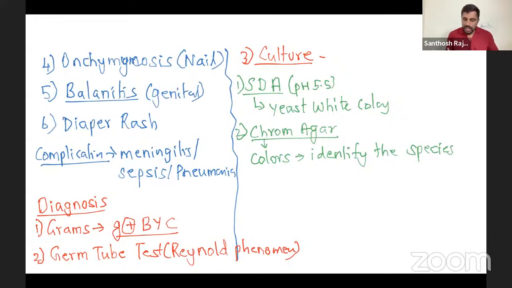Okay, chrome agar. And then comes your next one. One more thing is the cornmeal agar. Basically what we do with cornmeal agar is to induce the chlamydospore. Chlamydospore.